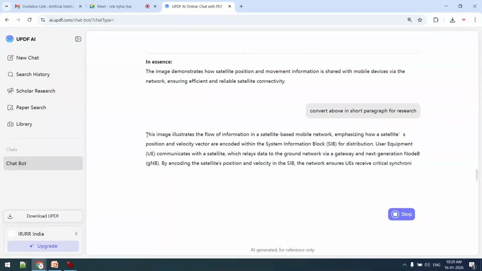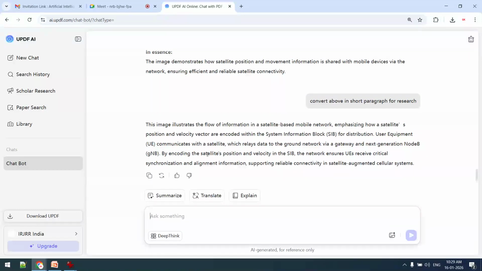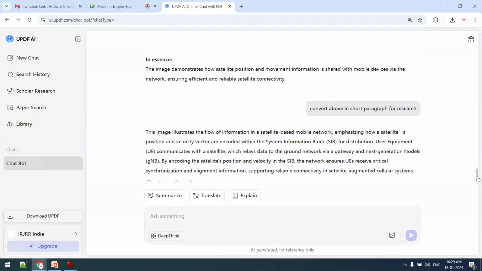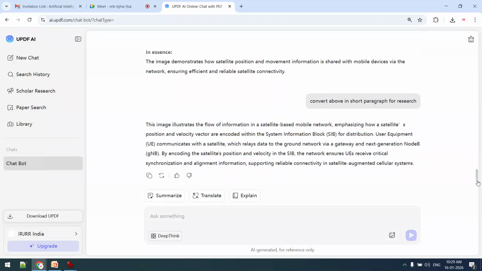Now I can use this content after scrutinizing. In the previous session we discussed how to scrutinize it, how to verify whether it is correct or not. So now this one is available for a research paper, as a description of a diagram. We should not directly copy and paste. We have to verify, change its language, and scrutinize. After scrutinizing it, we will be able to use it. So this one is for research.